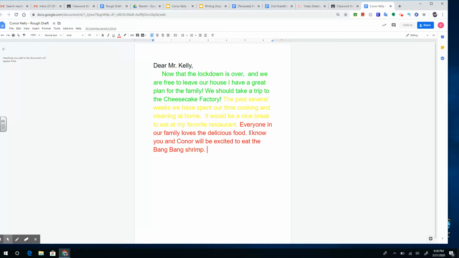I'm persuading my husband to take me somewhere. I need to think of why it would be good for him too, not just for me, because if I can persuade them and get them excited, there's more likelihood of them to go ahead and do it. So I kind of added in there, I know you and Connor will be excited to eat the bang bang shrimp because they love the shrimps there. It's really good.